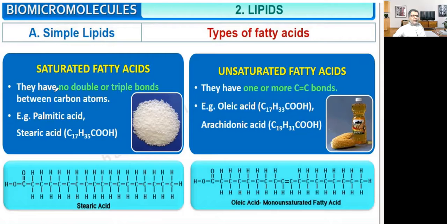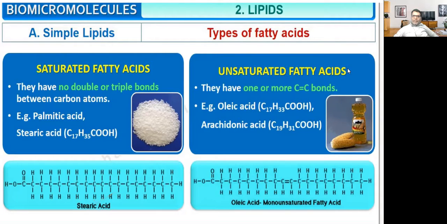Saturated fatty acids, see, what is saturated fatty acid? They have no double or triple bond. See here, there is no double and triple bond between carbon and carbon. There is a double bond, but this bond is between carbon and oxygen. So there is no double bond between carbon and carbon atom. So examples are palmitic acid, stearic acid. So these are saturated fatty acid. This is stearic acid.